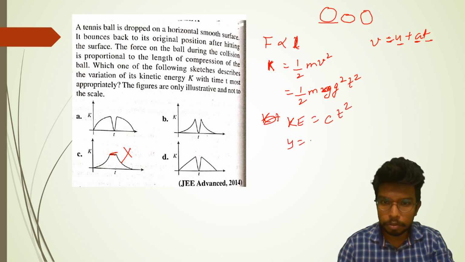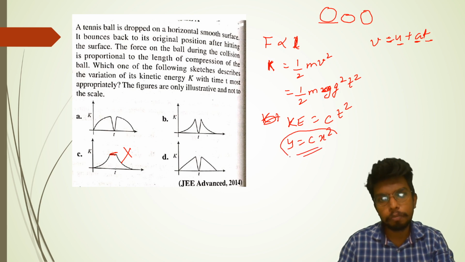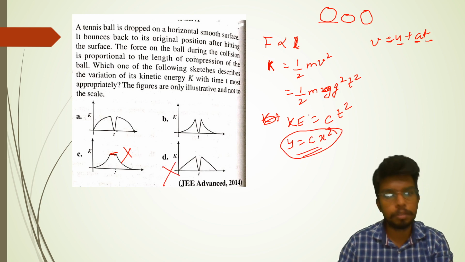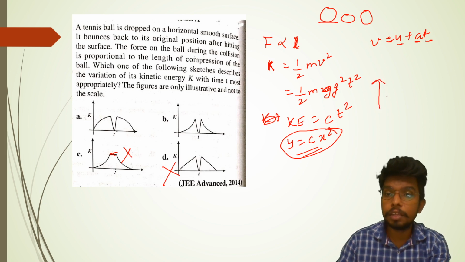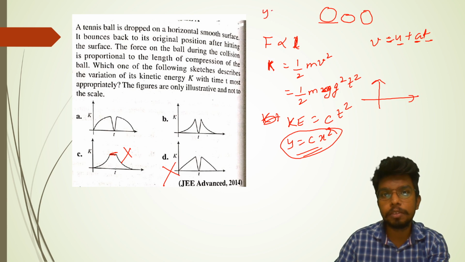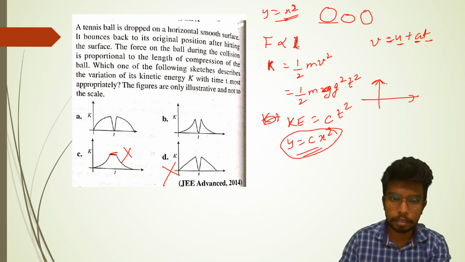I can say y is equal to some constant into x square. So this is a situation of a parabola. This cannot be possible. Now these two. Remember, in the parabolic equation y is equal to x square, the mouth of the parabola does not open towards the term which is squared.